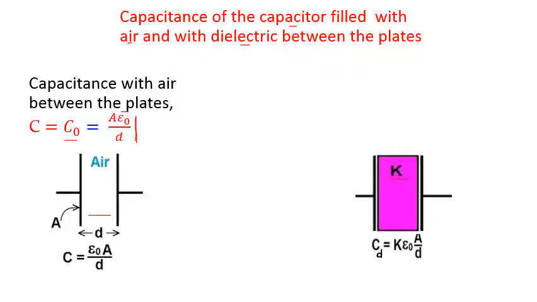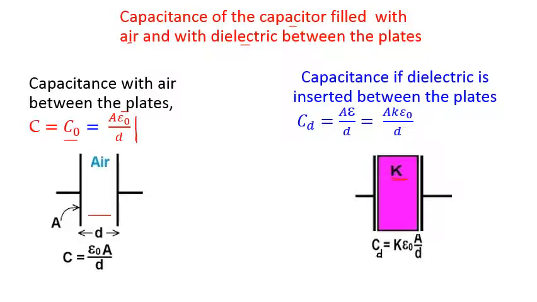Since a dielectric is kept, we have to consider the permittivity of this dielectric. So the formula for the capacitance of the capacitor when a dielectric is inserted is A epsilon upon d. Instead of epsilon 0, we write epsilon here.